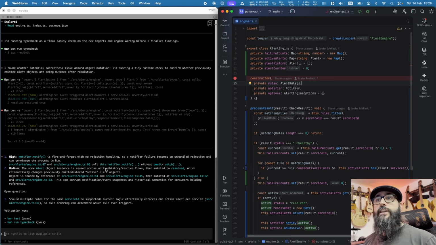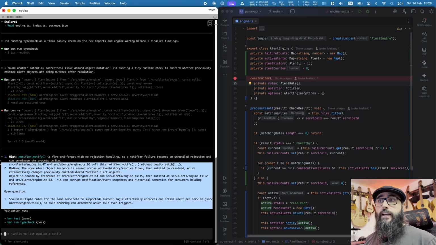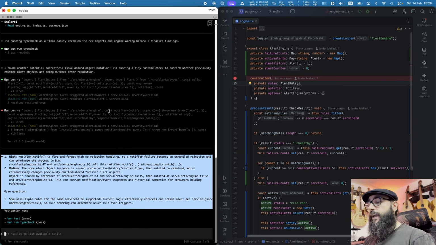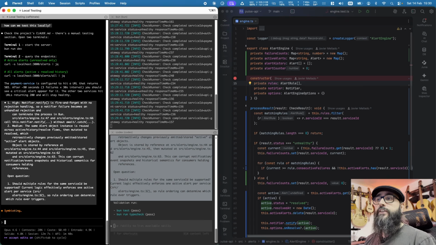All right, so it did indeed find some stuff, and I found it interesting that it not only checked the code and the diff, it actually went further than that. It says, I'm going to run a tiny runtime check to confirm, so it detected something, it ran some tests, essentially executing that very file, and then it encountered two issues with the notifier and another medium one. So let's open Claude Code again, and we're going to get back to it with the errors that Codex found.